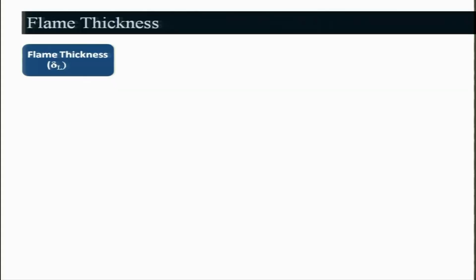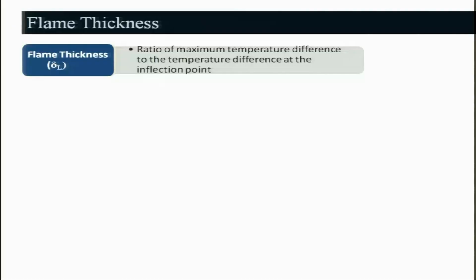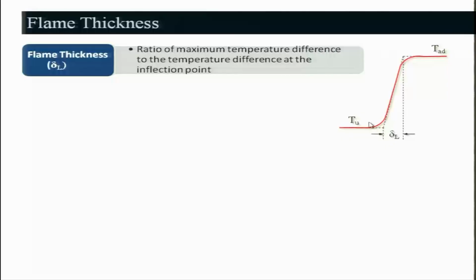So, flame thickness, if you look at, is basically a ratio of the maximum temperature difference to the temperature gradient at the inflection point. This inflection point, you might know, is where the slope changes, right, in the temperature profile. For example, this is the temperature profile, and we of course will be approximating it as a linear profile for our computation.